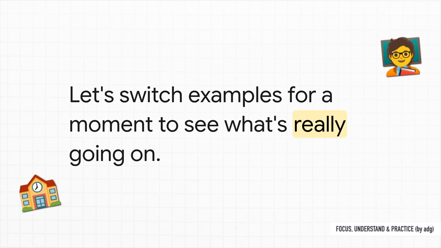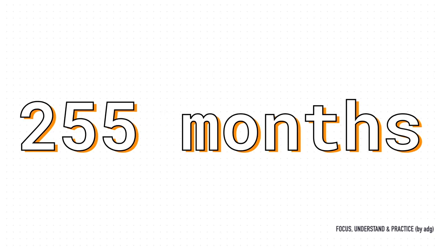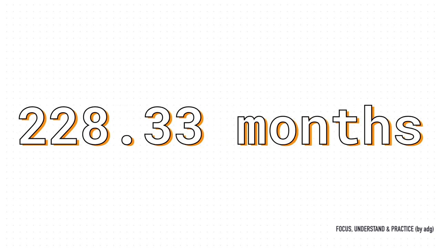A teacher wants to know the average age of her 16 students, but she only has time to ask 3 of them. Okay, so she grabs her first random sample of 3 kids, she calculates their average age, and she gets a number, about 233 months. Pretty straightforward. But just for kicks, she decides to take a different random sample of 3 students. And whoa, look at this. The average age for this group is 255 months. That's a huge difference from the first sample. Let's do it one more time. A third random sample of 3 students. And now the average is about 228 months. It's different yet again. What in the world is going on?